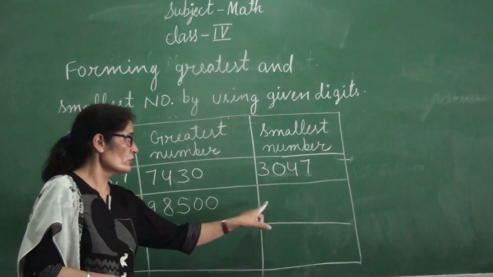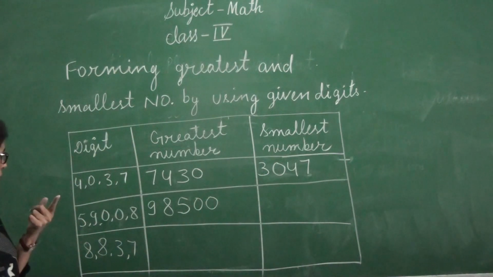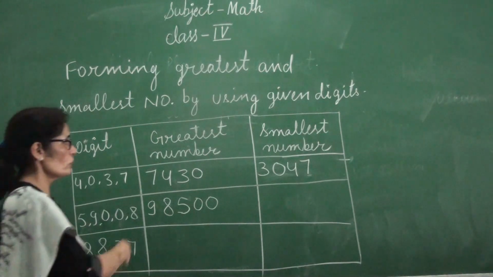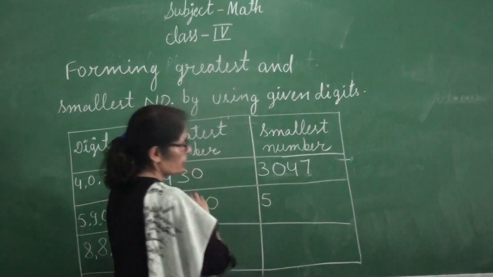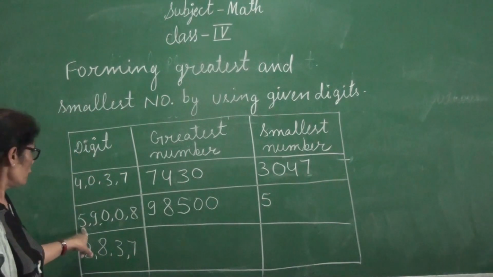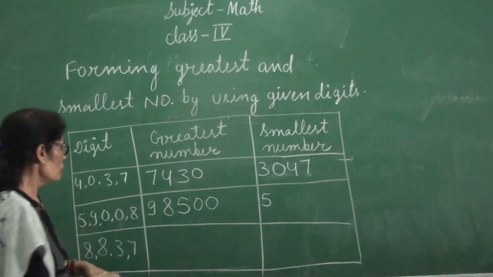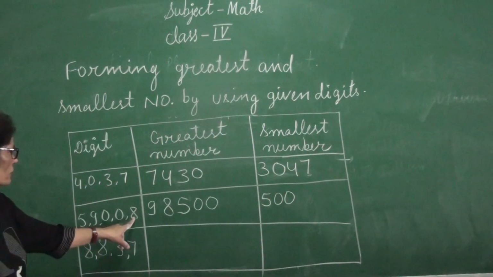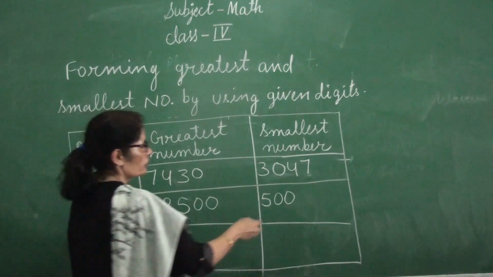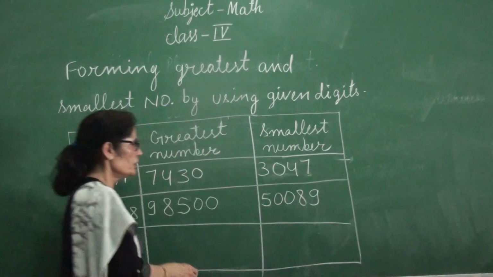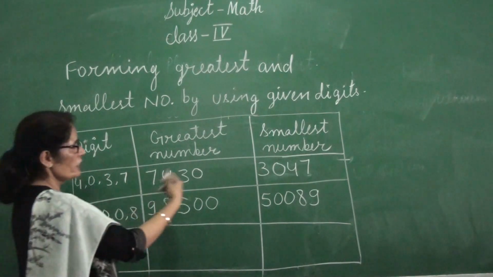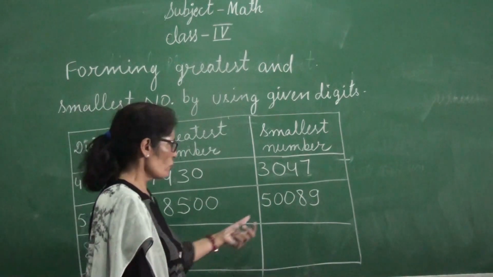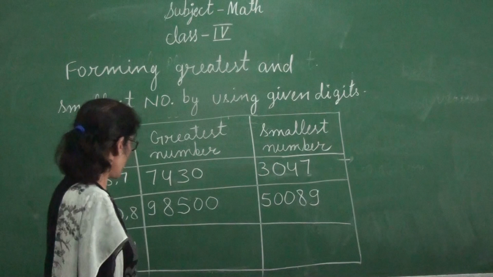Again we can't put the 0 at first. पहले नंबर पर हम 0 नहीं रख सकते. Then we can see here the number after 0 is 5. कौन सा नंबर आएगा? 5. 0 के बाद हमारा उससे बड़ा नंबर कौन है? 5. So we can put the 5 first. After that we put two zeros together. Then we will put 8. Then 9. The digits are here 1, 2, 3, 4, 5, and here also 1, 2, 3, 4, 5. So the number will become 50,089. And if you can do this,